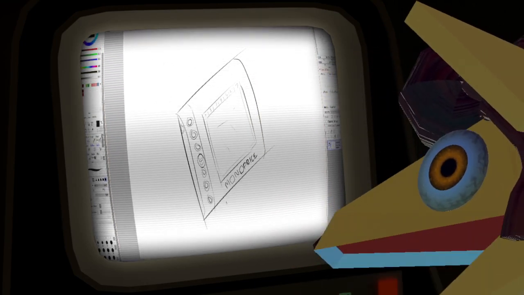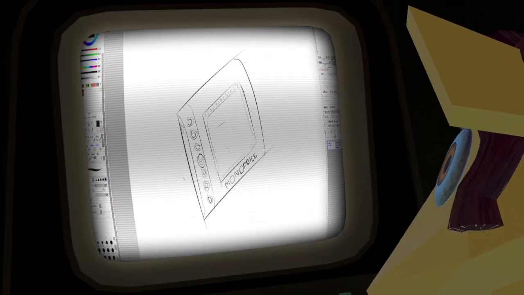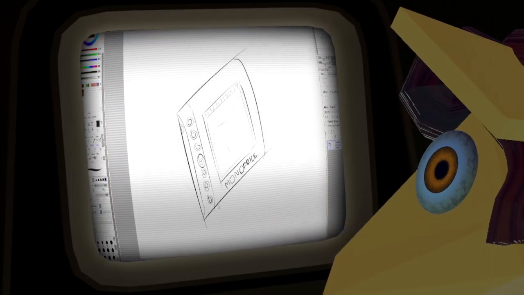Oh, I can stop pedaling now. I've been pedaling for too long. Anyway, that's this tablet.